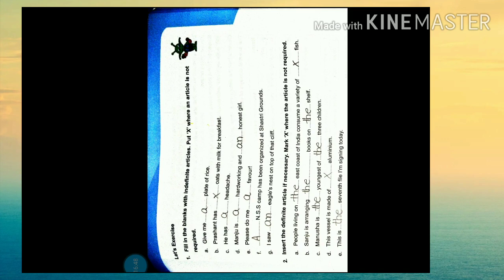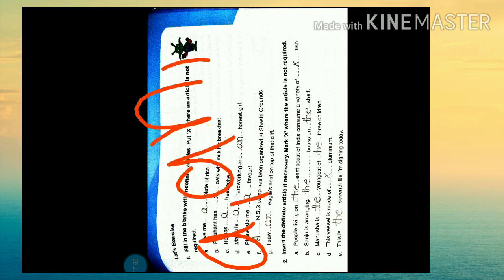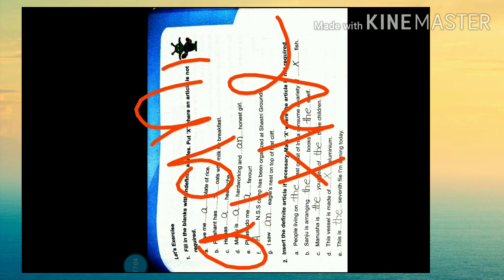Then, the last but not the least for our particular revision is the articles. As we know, there are articles called a, an and the. The words a, an and the are called articles. They do not change according to the gender or number of the nouns they refer to.